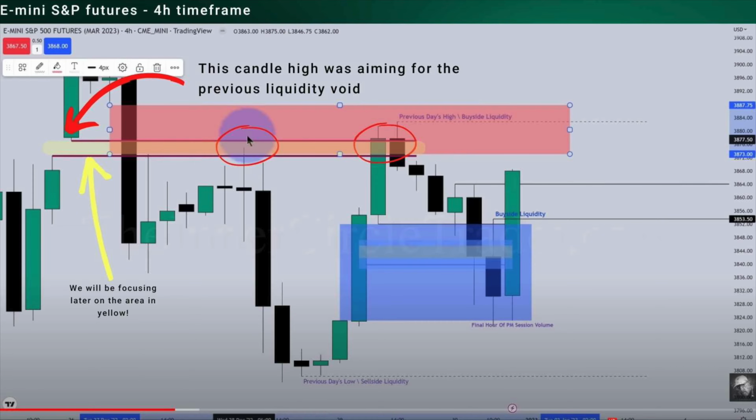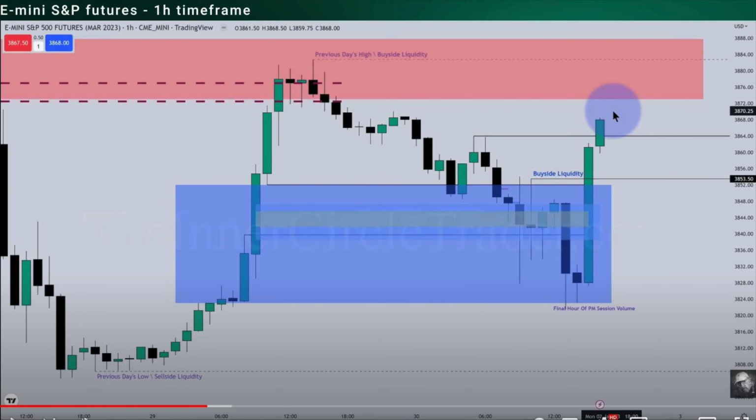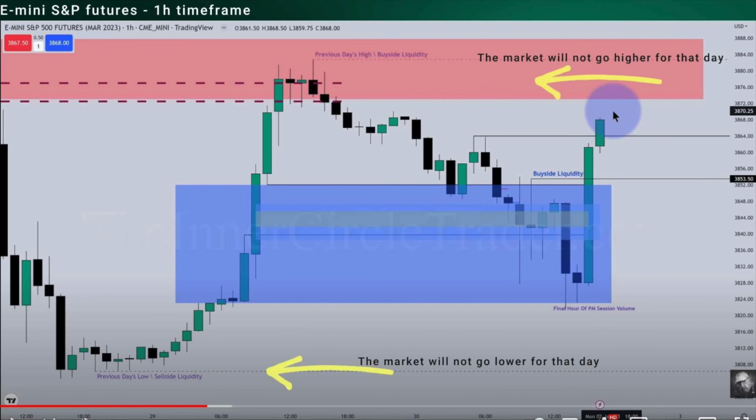The first time it taps back to it quickly, and the second time it actually spends a little bit more time in that price level. Let's move into the 1-hour time frame. Here on the 1-hour time frame, we can observe the price movements in more detail. ICT believes that the price will not go above or below these two yellow arrows that you see here, which are our previous day's high and buy side liquidity, and our previous day's low and sell side liquidity.